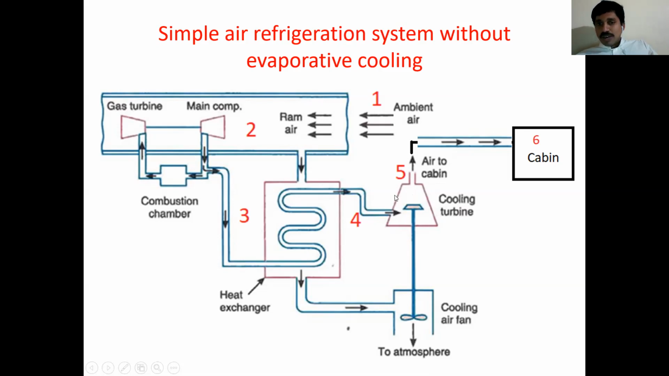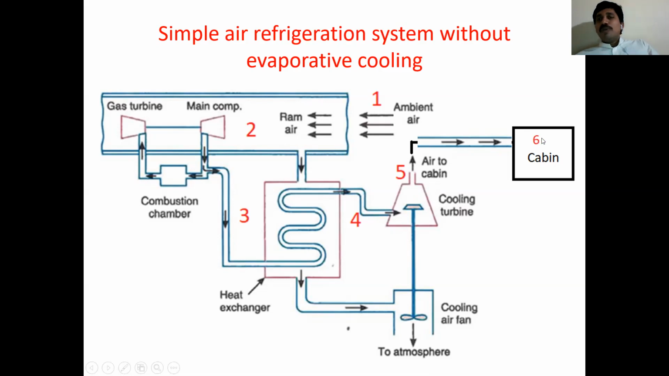We are seeing the turbine here. What happens in the turbine? The expansion process takes place. Due to that expansion, pressure drops and temperature drops. With low pressure, we reach cabin pressure, because the turbine is directly connected to the cabin. So with cabin pressure and very low temperature because of the expansion process, that air is moved to the cabin.